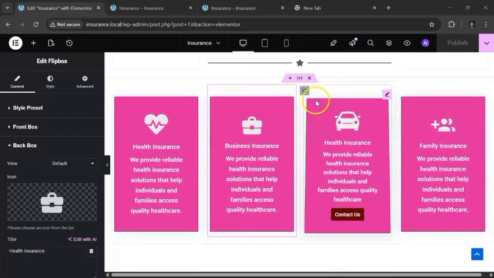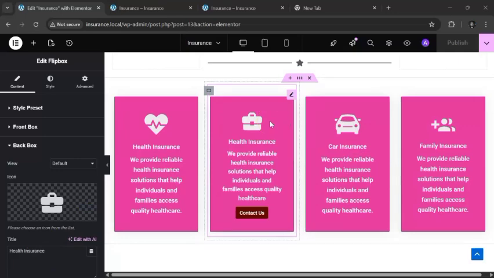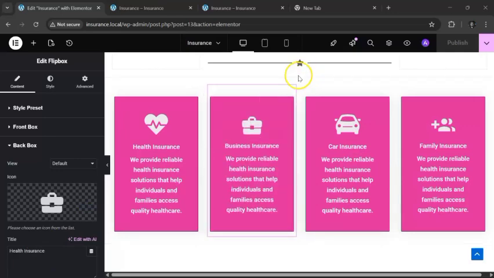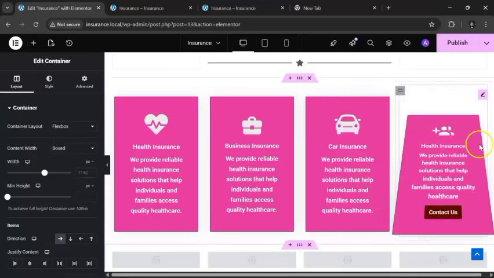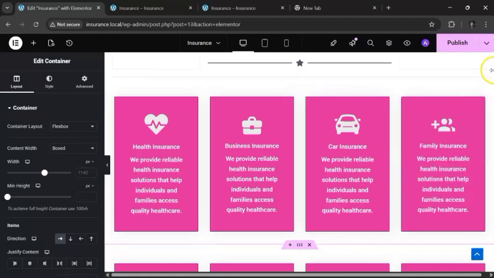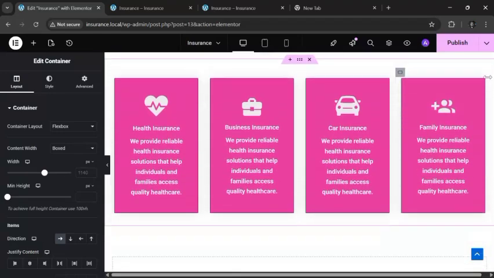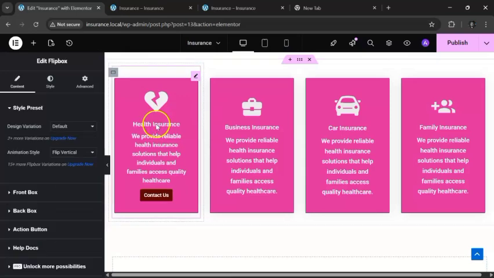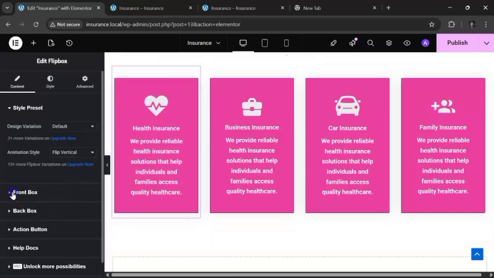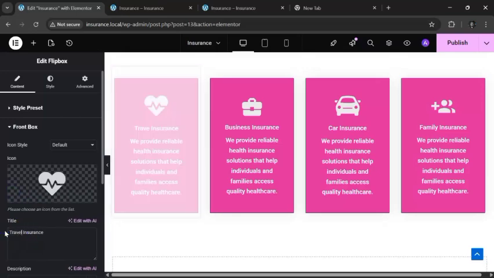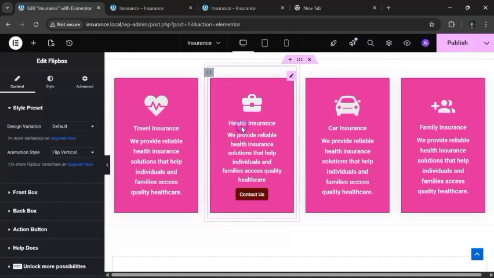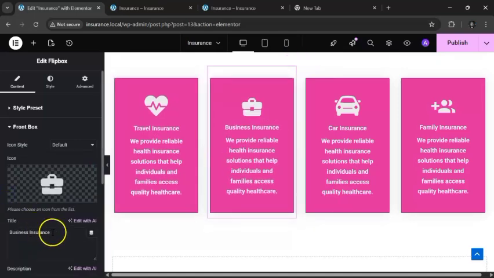Another thing we can do is, if we want to have more, probably have more insurance that you want to cover, just click on here and simply duplicate. So that gives us just a little bit more. Let's say, for example, we have this thing, travel insurance. I can just come here and change that to travel. Let's say we have home insurance here. Home insurance, right?